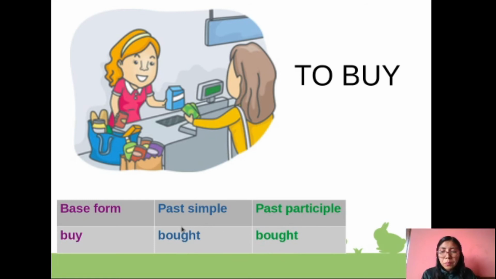For example, my mother buys milk. My mother bought milk. In the past participle form, I am going to use it in present perfect. My mother has bought milk. So you have to study these forms.